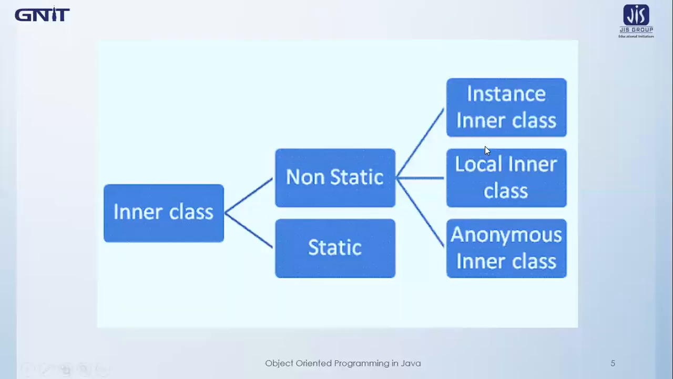So these are the types of non-static nested class or inner classes. You can see that this is the inner class or nested class, non-static and static. The static version I just discussed, and I also told why the static version is not much used. What are the problems of using static nested classes or static inner classes? Now the non-static inner class is of three types. The first one is instance inner class, then local inner class, then anonymous inner class.